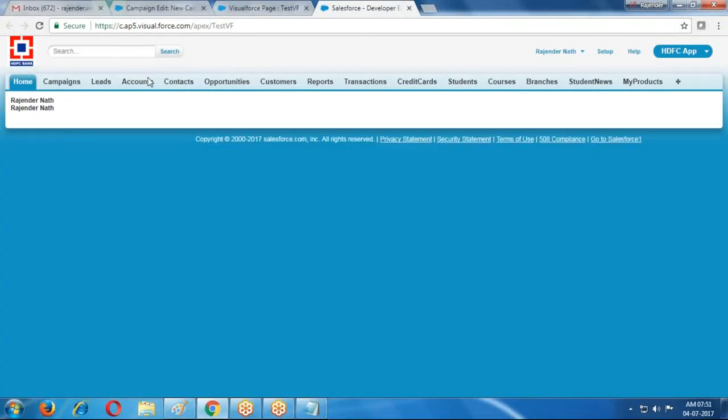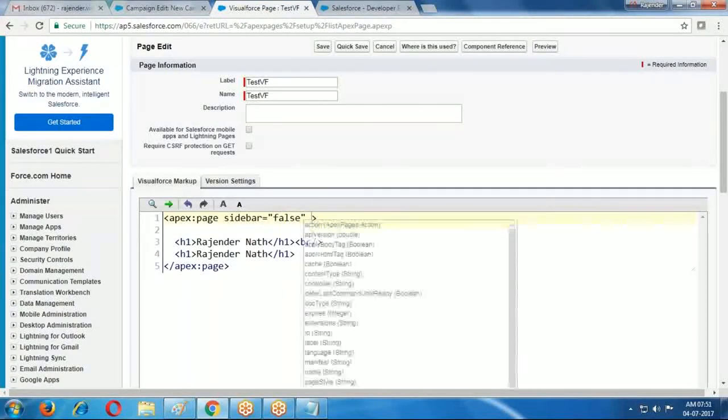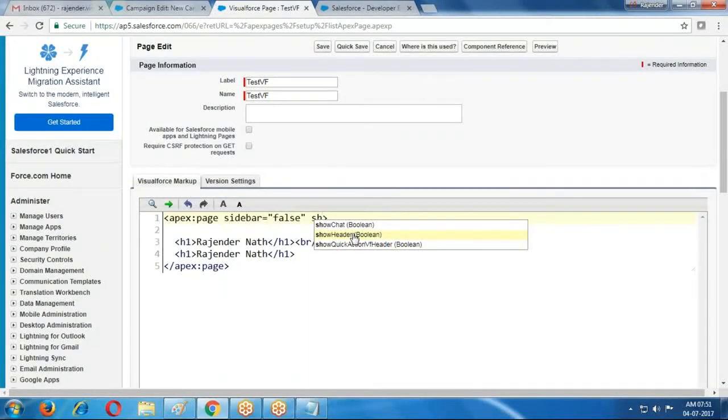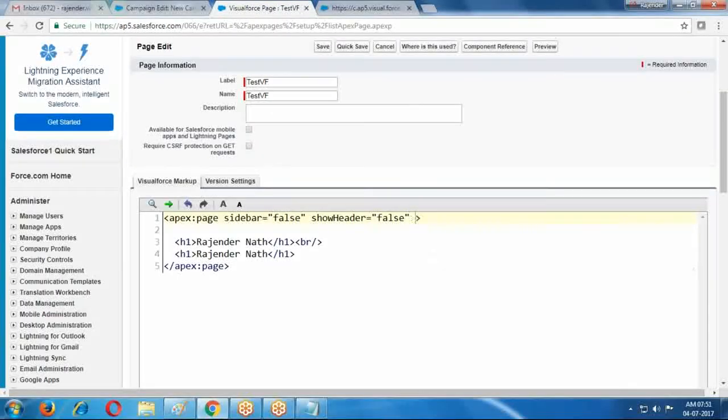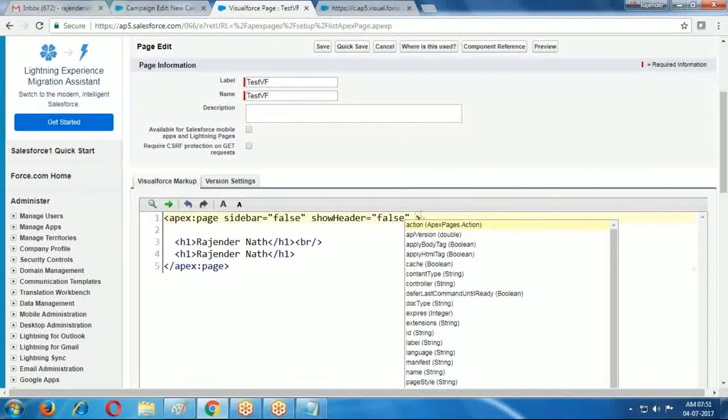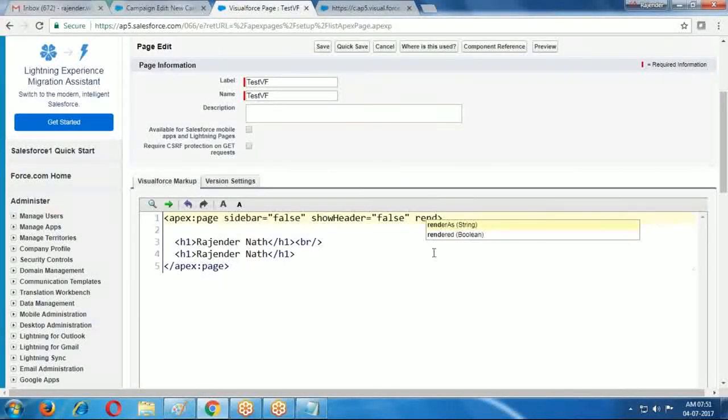I don't want to use this top header part. If you don't want to use the header, set show header equal to false. If it is true, it displays; if it is false, it cannot display. Previously we had it like this, and now the header part is also removed. Now I want to use this page in PDF format, rendered as a PDF. Sometimes we require PDF format also.